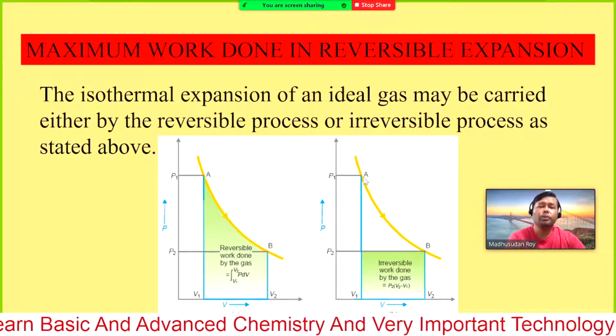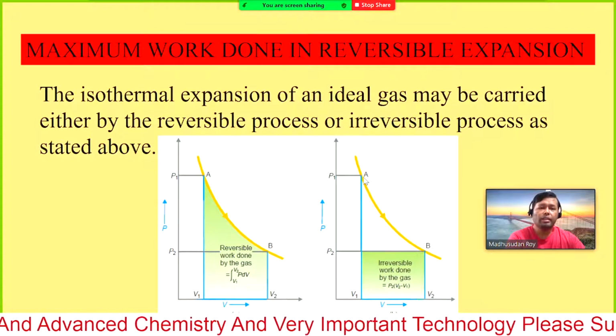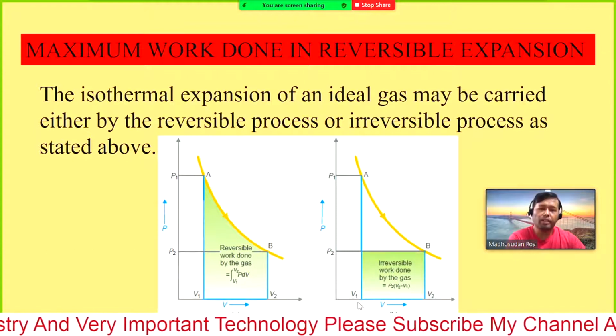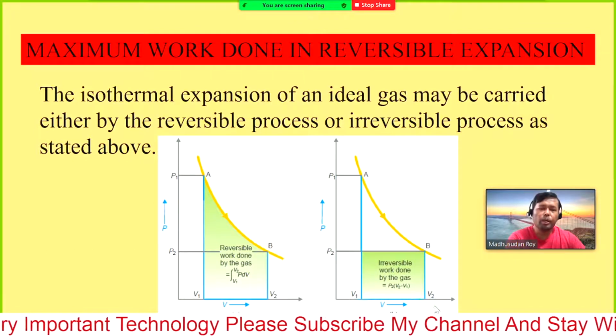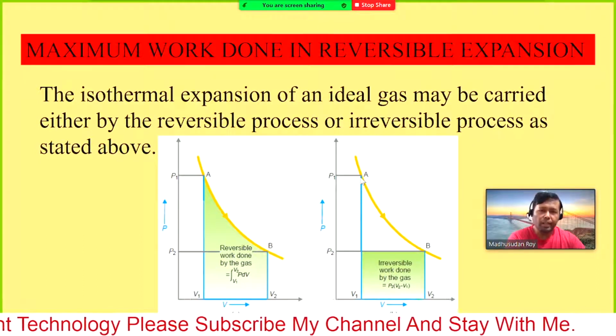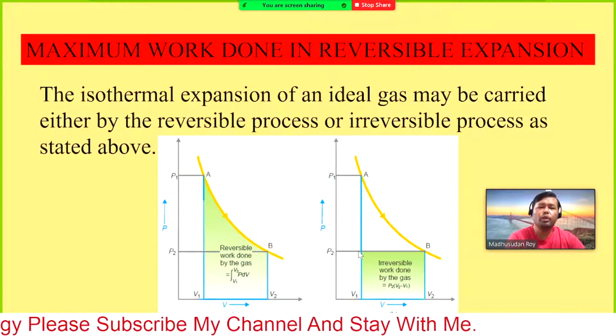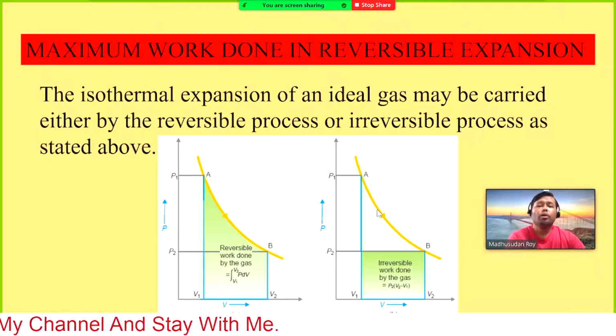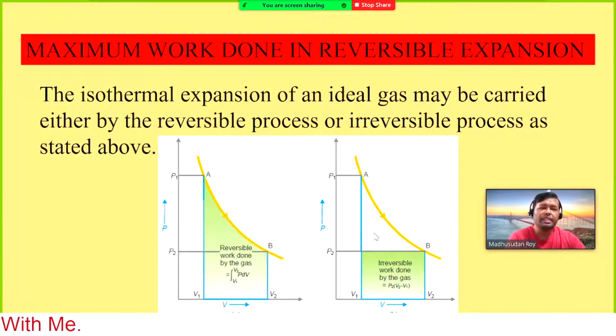process, we are doing the work in a rapid process. The volume increases from V1 to V2, and the pressure rapidly falls from P1 to P2, that means this volume and this pressure. So we are not considering the work done in this region.